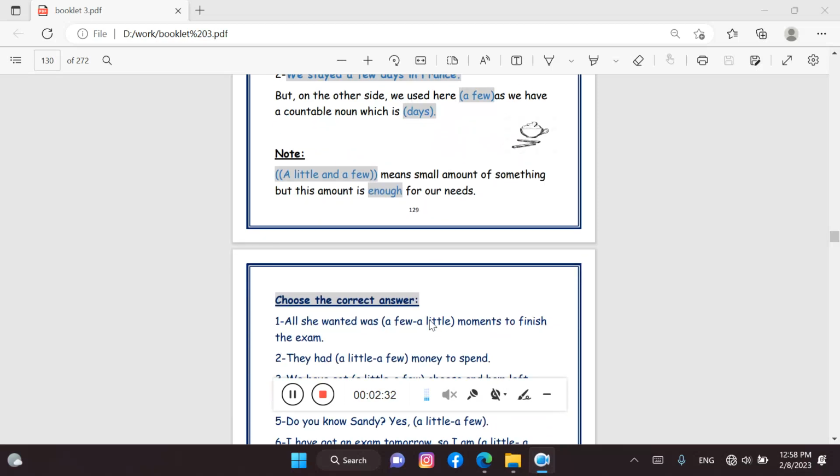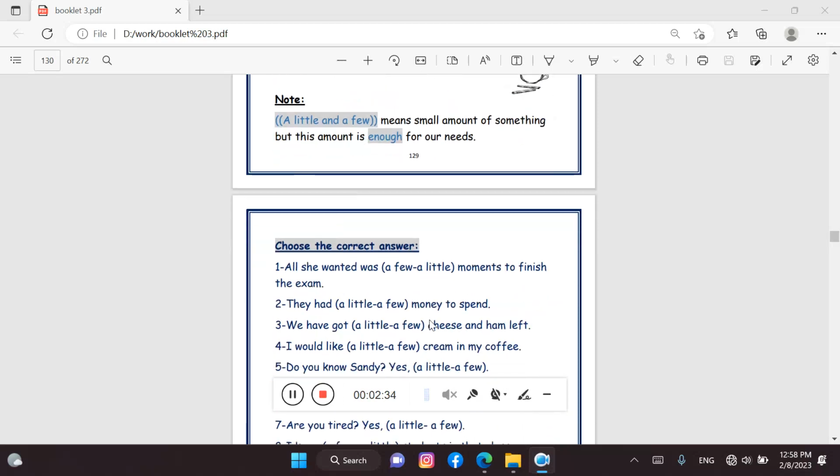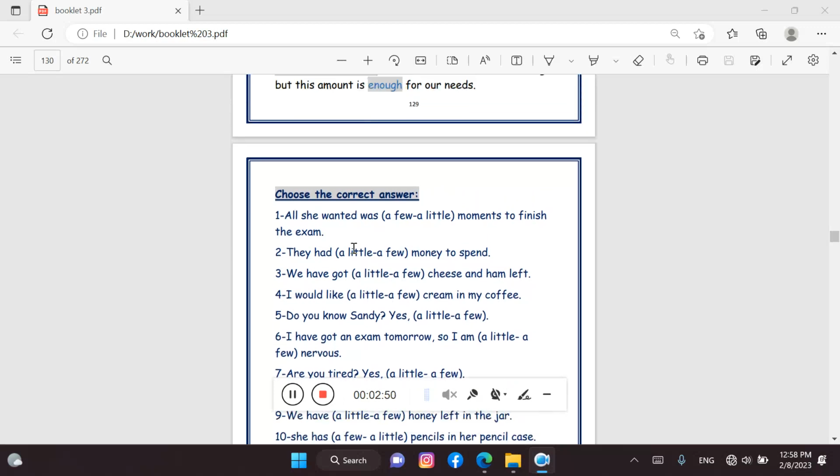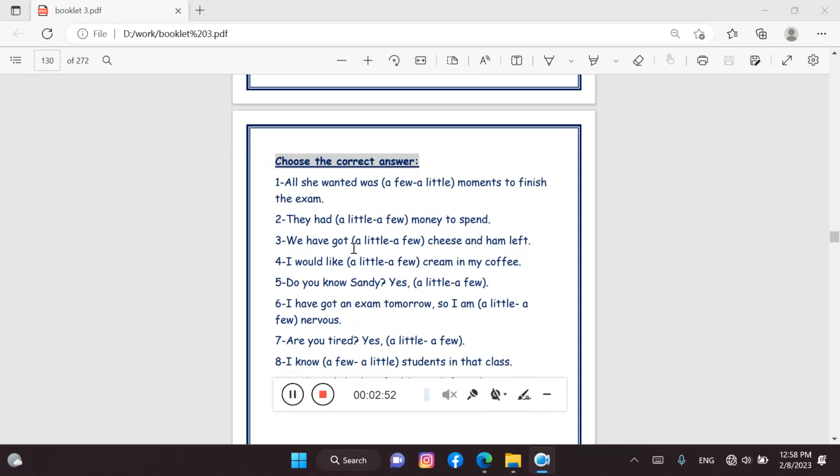Here we can find the exercise part. You can do it on your own, but let me read some of them. You have to read clearly and choose what is correct according to the rule we have read before. All she wanted was a few or a little moments to finish the exam.